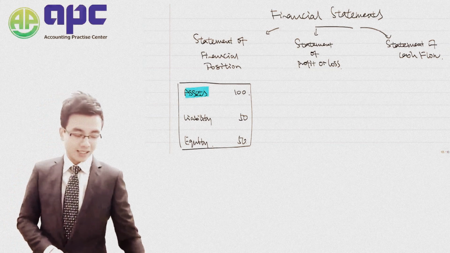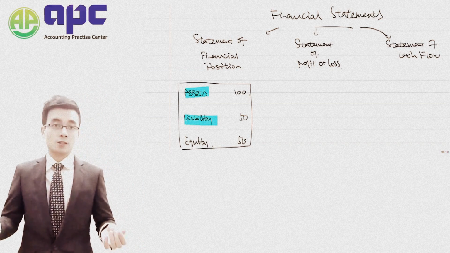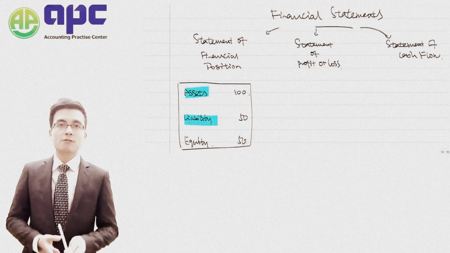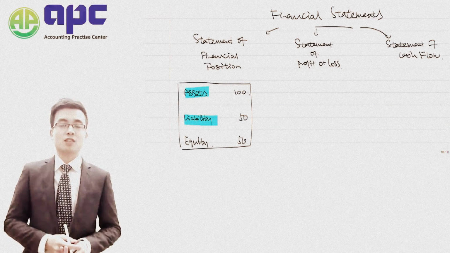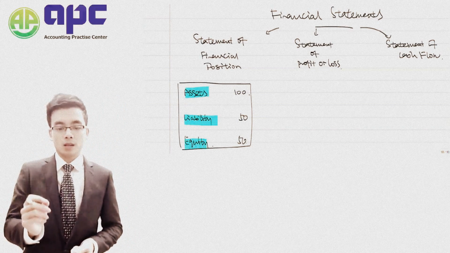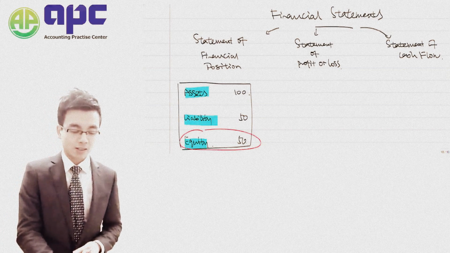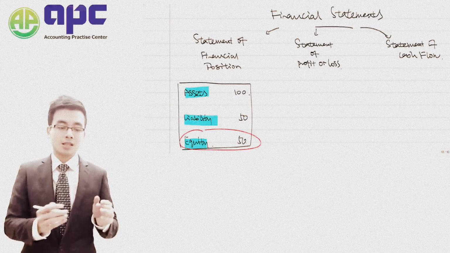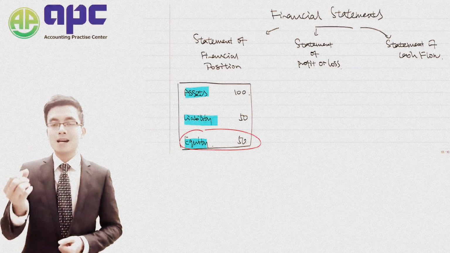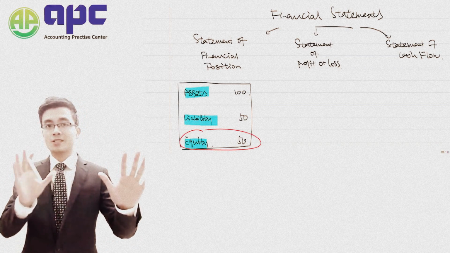For a liability, on the other hand, we are talking about the money that we've borrowed from others. For example, we've borrowed from our relatives, from family members, or we're going to borrow from the bank. So that's worth $50. Equity is the company's value. As you can see, from an investor's point of view, the first thing you need to do is have a look at the equity, what the company is actually worth. Here in this case, $50. It is the minimum amount the company is actually worth, because equity equals assets minus liabilities.